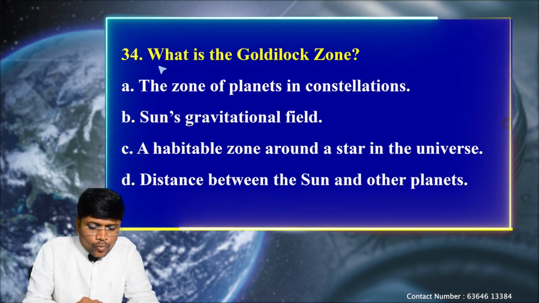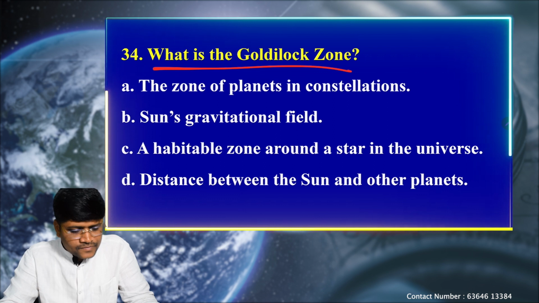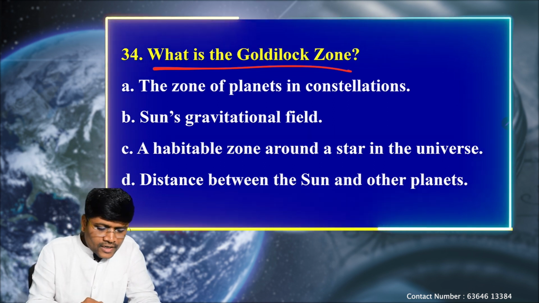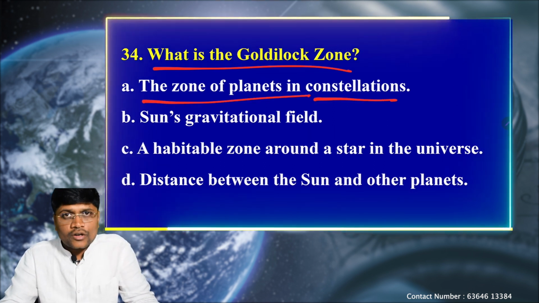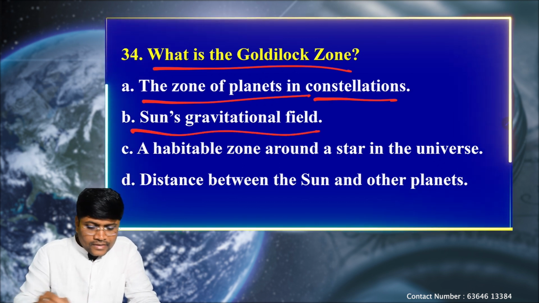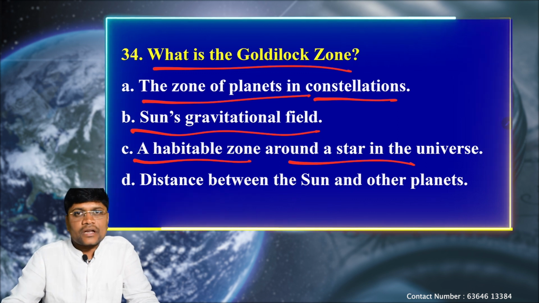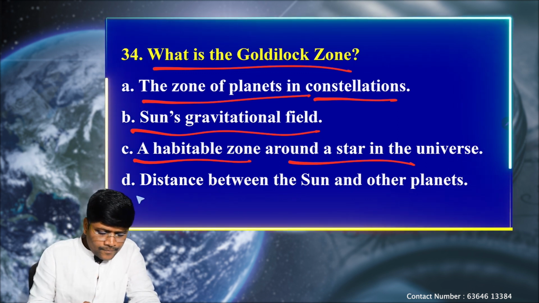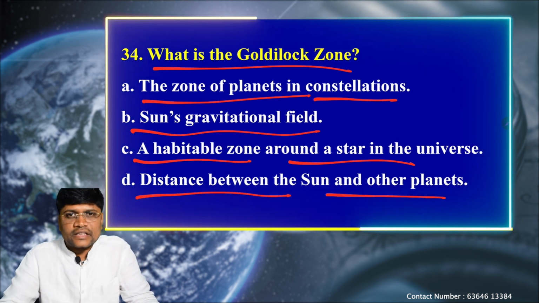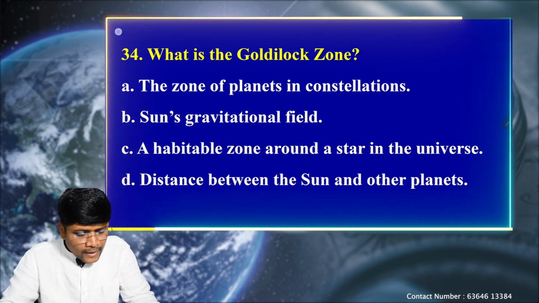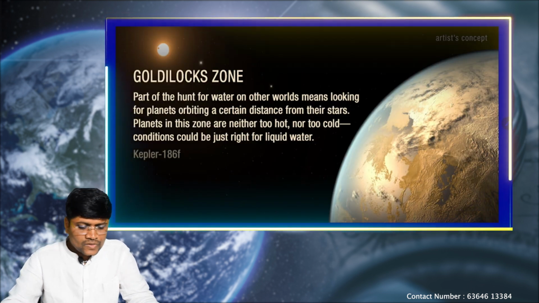Next question: what is the Goldilocks zone? The word Goldilocks zone refers to, option A, the zone of planets in constellations. Next, B, sun's gravitational field. C, a habitable zone around a star in the universe. And D, distance between the sun and other planets. Okay, let's see the explanation.